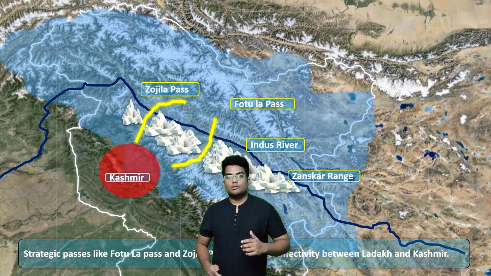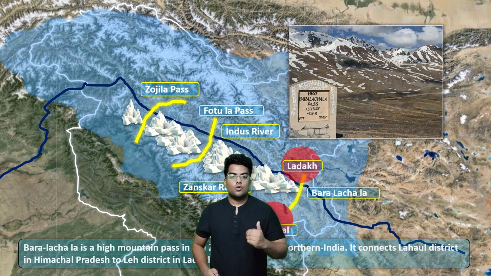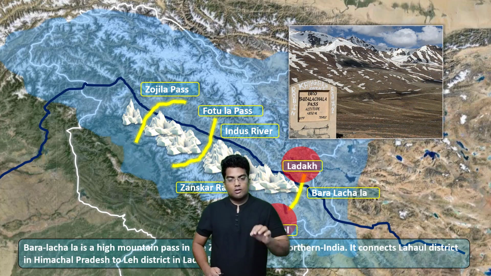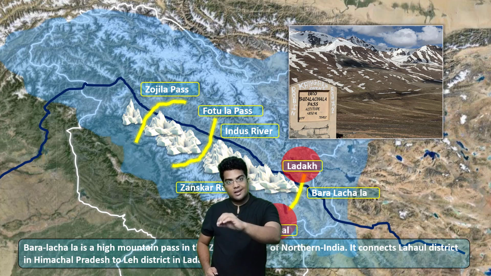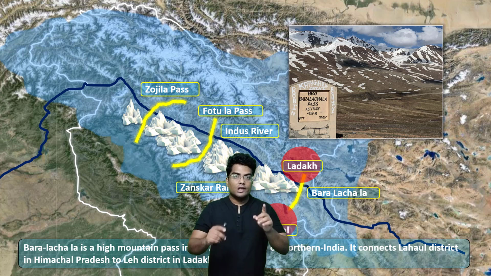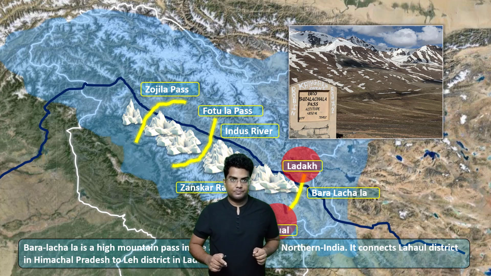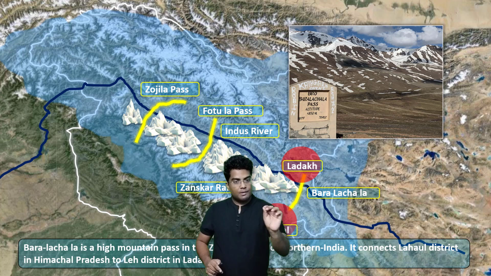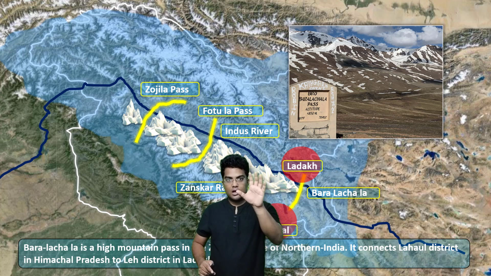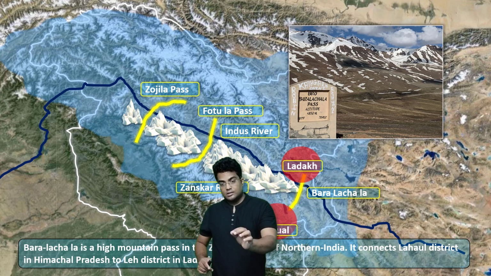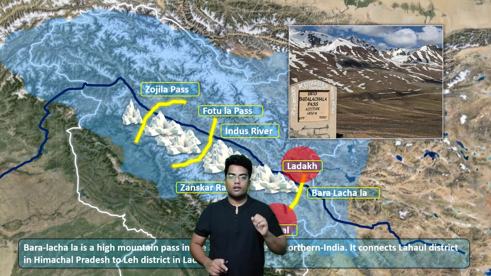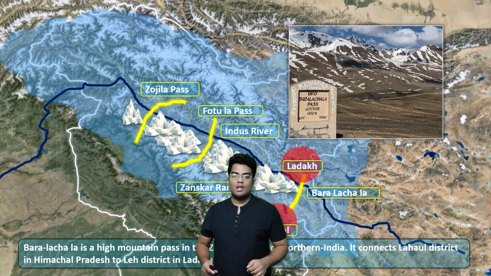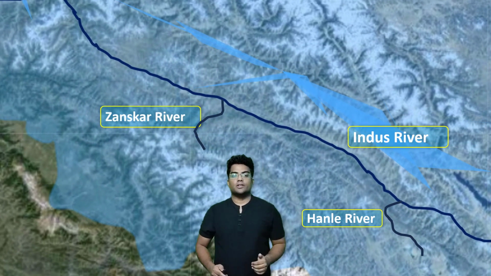Okay, now let's learn about the third pass. So there is one more pass called Baralacha Pass. Now this pass is another prominent pass because it connects Ladakh to Lahore. Lahore is basically Himachal Pradesh. So it connects Ladakh and Lahore. Baralacha Pass. So three important passes: Zojila Pass, Fotla Pass, and the Baralacha Pass. Zojila Pass and the Fotla Pass connect Ladakh to Kashmir. The Baralacha Pass connects Ladakh to Lahore. Simple. Okay, moving on, let's talk about the rivers.